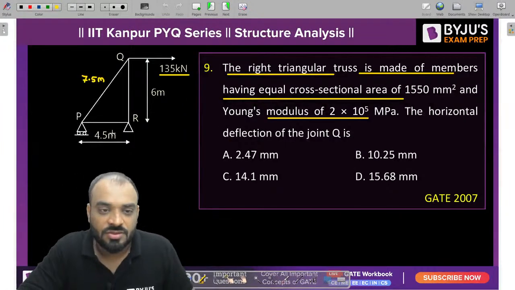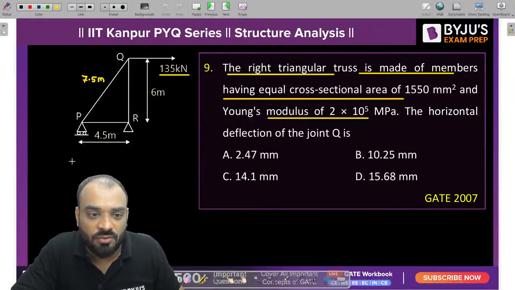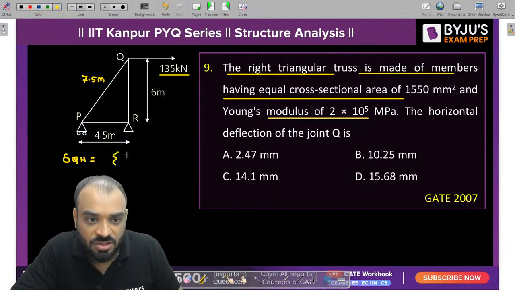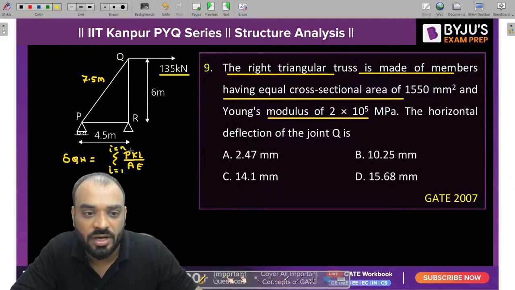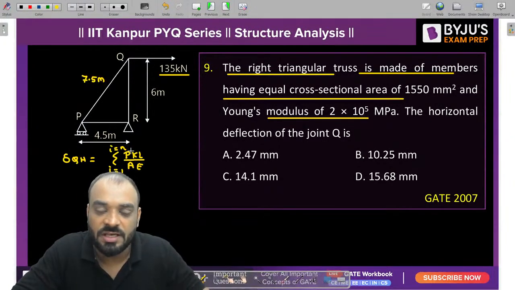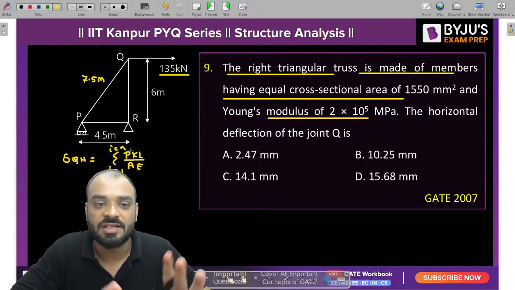Okay, so let's understand, guys, what is the value of delta QH. It is nothing but the summation of PKL upon AE, right? And this particular summation is to be done for all the members, i equal to 1 to n. Now what is P? P is nothing but the forces in the members due to the external loading.